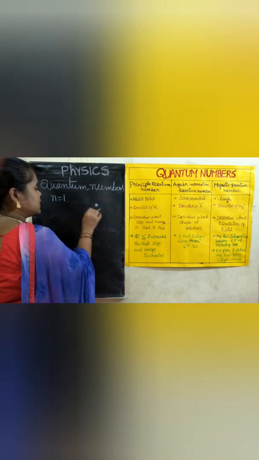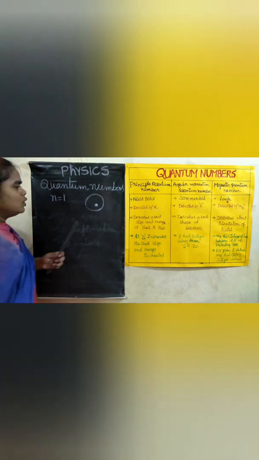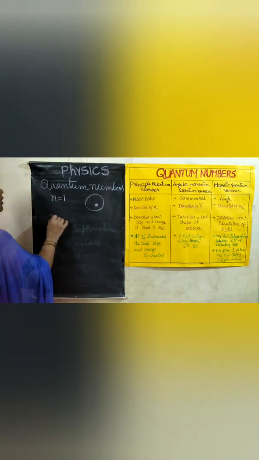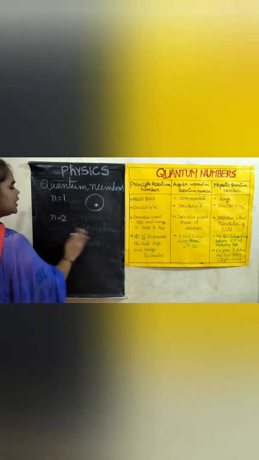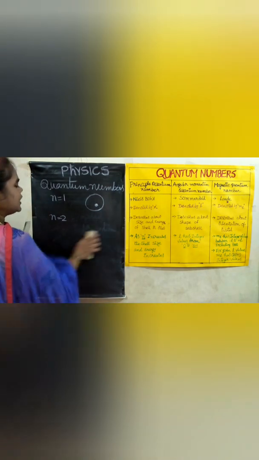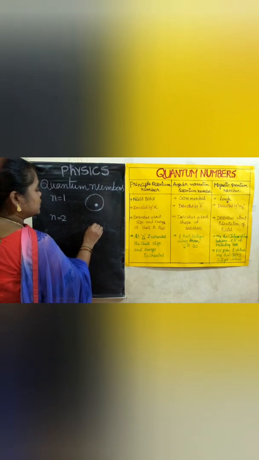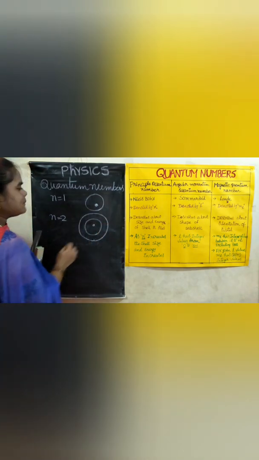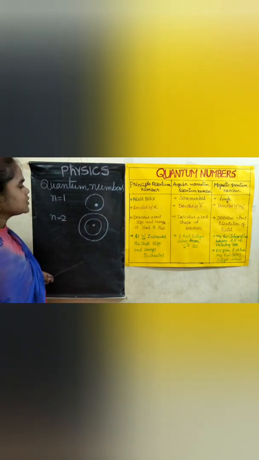So this is the nucleus. Around it only one orbit is present. If n is equal to 2, then how many orbits are present in this atom? Around the nucleus, 2 orbits are present. Compare these two atoms.